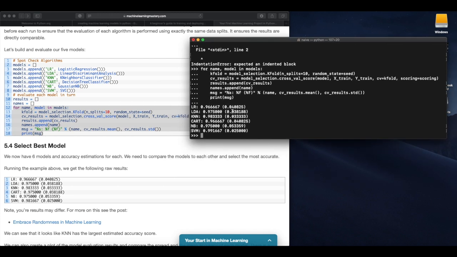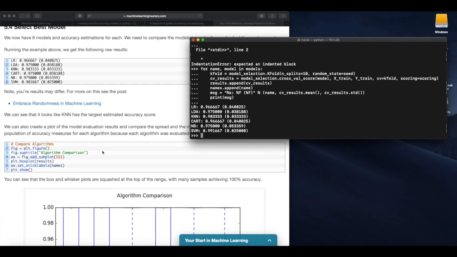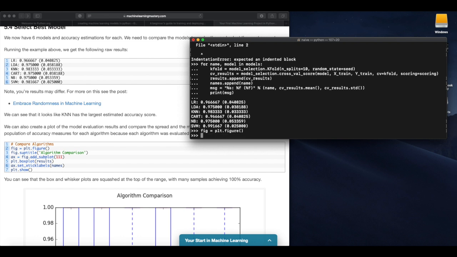So let's guess which one is the best model. Here KNN has 0.98333. We can also create a plot of the model evaluation results. Let's compare the algorithms graphically.